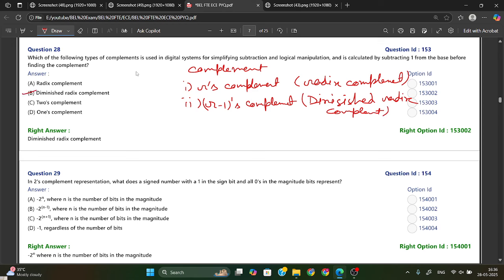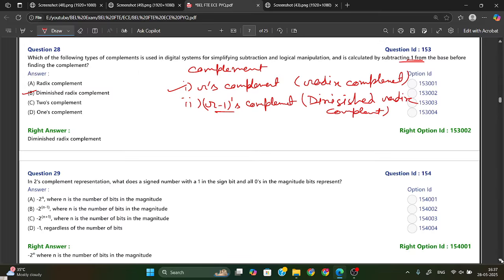Diminished radix complement is used for calculating by subtracting 1. See, here we are subtracting 1, R minus 1. If it was not there, if they do not mention subtracting 1, then the answer will be your radix complement. Okay, so like this you need to note it down